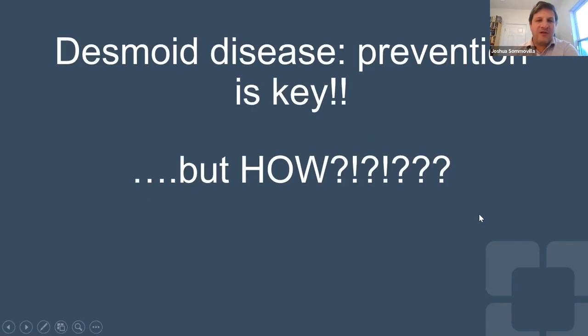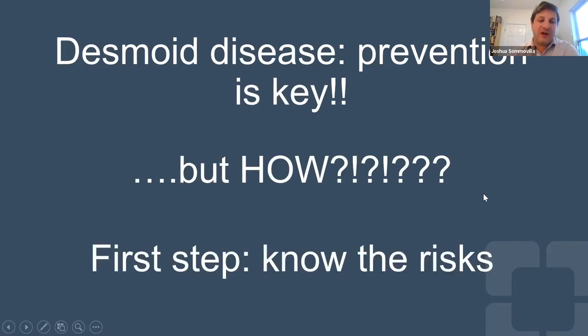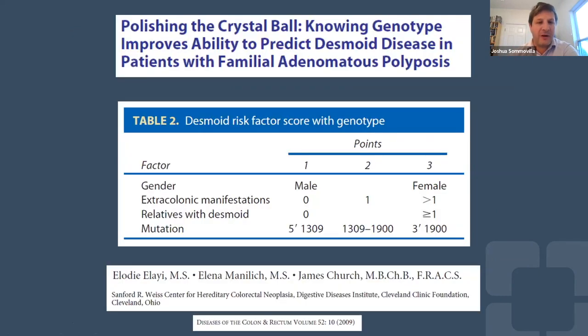And so how else can we prevent desmoid tumors? The first step, as I mentioned, is knowing the risks. So we've looked at this a lot in our FAP patients at our institution, and we found, looking at risk factors that have nothing to do with the way we're treating a patient, things that are just kind of inherent to a patient and their family, there are certain things that place patients at higher risk for forming desmoids throughout their life. One of those is gender. So female patients are more likely than male patients to develop desmoid tumors.